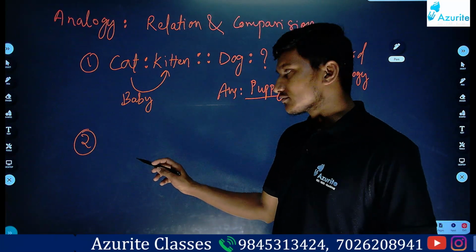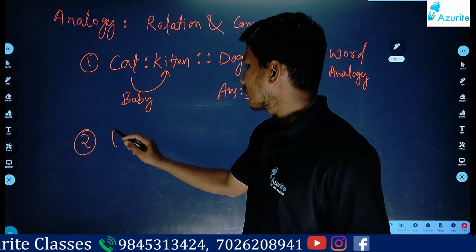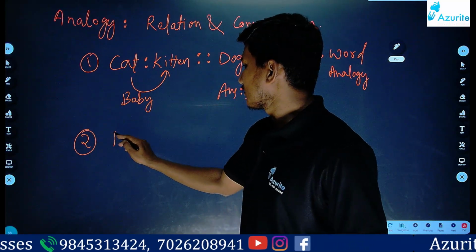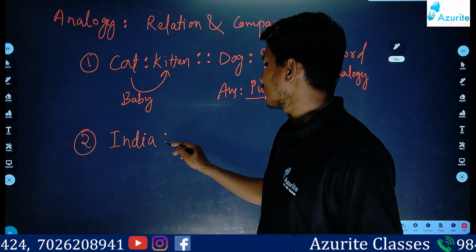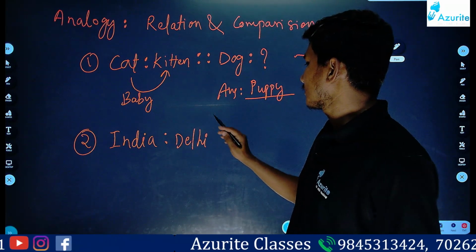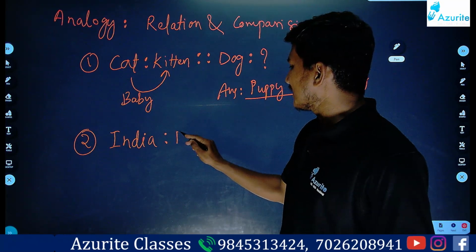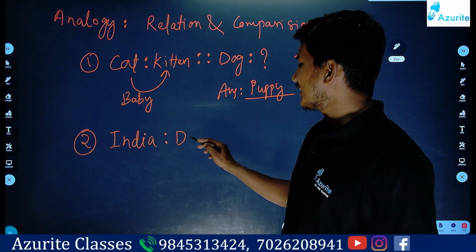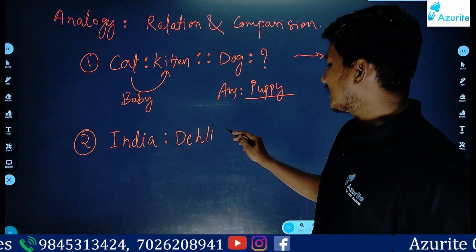Delhi, what is the spelling? D-E-L-H-I. Delhi, okay.